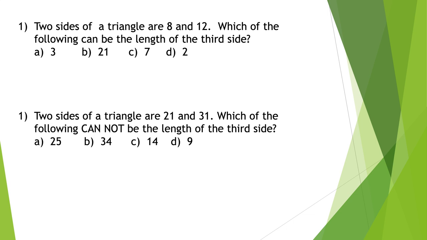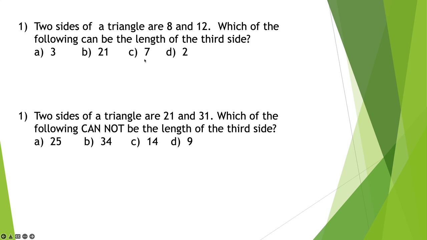Okay, on the first one, 2 sides of a triangle are 8 and 12. Which of the following can be the lengths of the third side? Well, A does not work because 8 and 3 is only 11. B does not work because 8 and 12 are 20, and they need to combine to be longer than choice B.